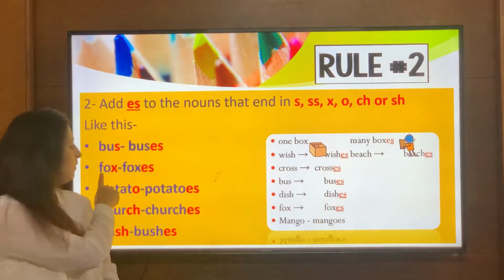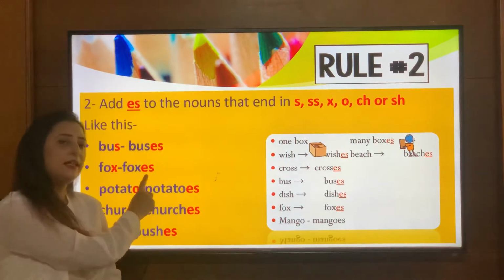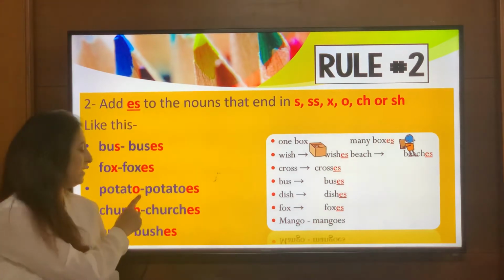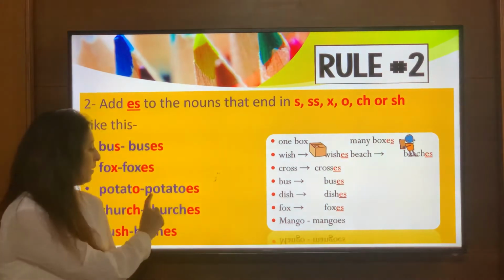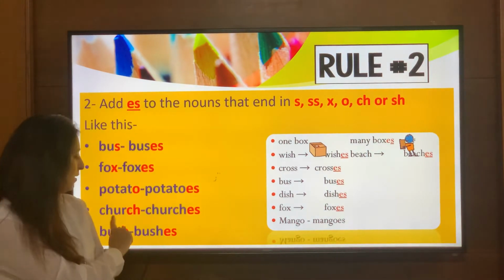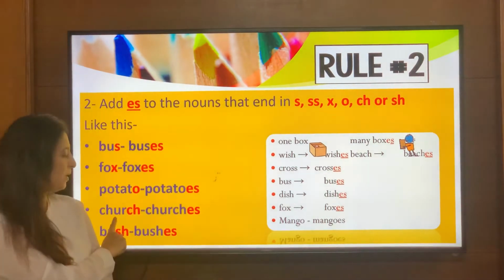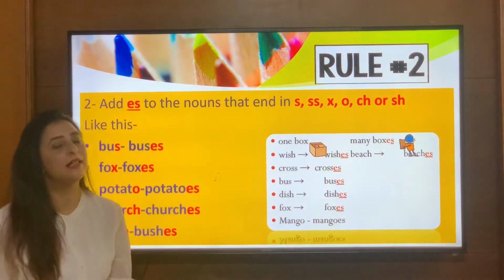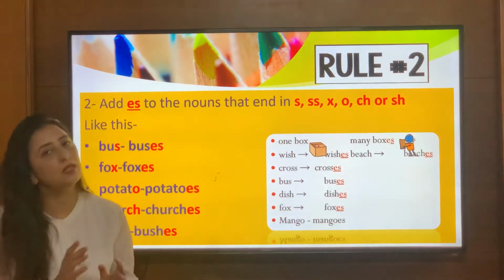Fox. Now the word fox is ending with letter x. So when the noun ends with letter x, I will simply add es to form its plural. So it becomes foxes. Potato. Now the word is ending with alphabet o. So I will simply add es to form its plural. So potato becomes potatoes. Now church. Now the word is ending with ch, and I will simply add es to form its plural. So church becomes churches. Bush. When the word is ending with sh, I will simply add es to the word to form its plural. So bush becomes bushes. So we have to keep this rule in mind.